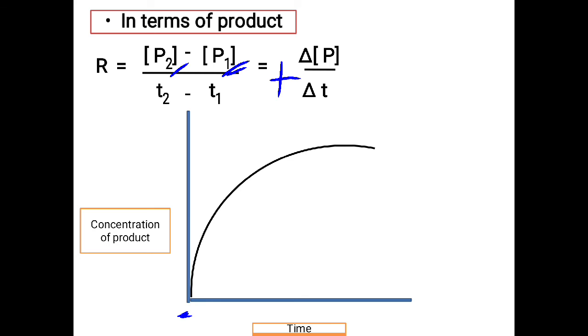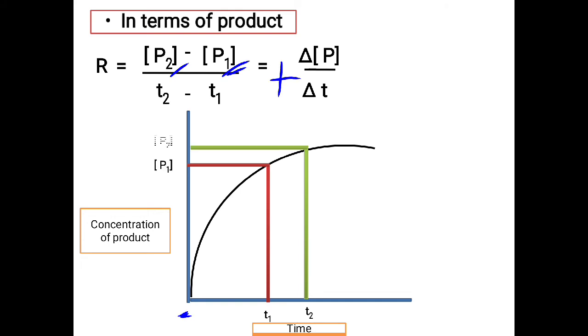Now if you want to again measure at two different intervals of time, I will take T1 as one interval and T2 as another interval. You want to measure the average rate, maybe 1 hour, 2 hours, whatever it is. At the T1 interval of time, see what is the concentration of the product being formed, and at the T2 interval of time, check what the concentration of the product was. Take this difference. When you take the difference, you will get T2 minus T1 as delta T value, and P2 minus P1 as delta P value. So when you take this delta P divided by delta T, you will be able to get the rate of the reaction.